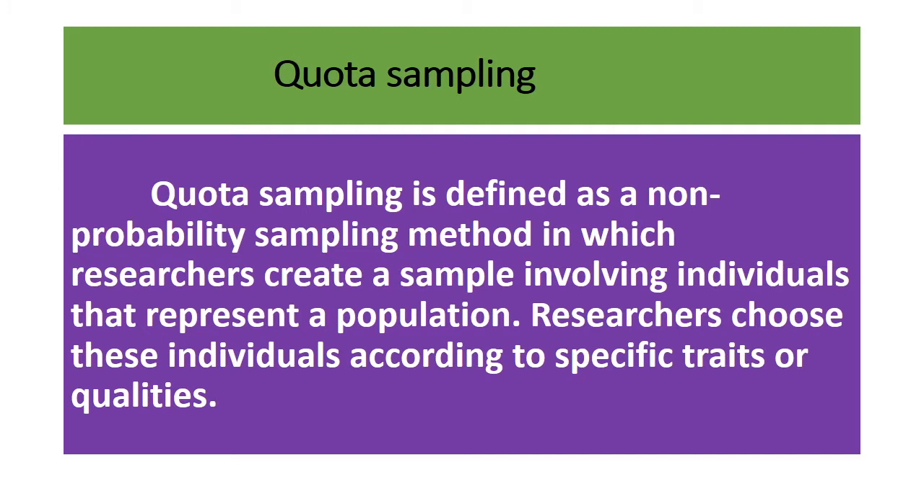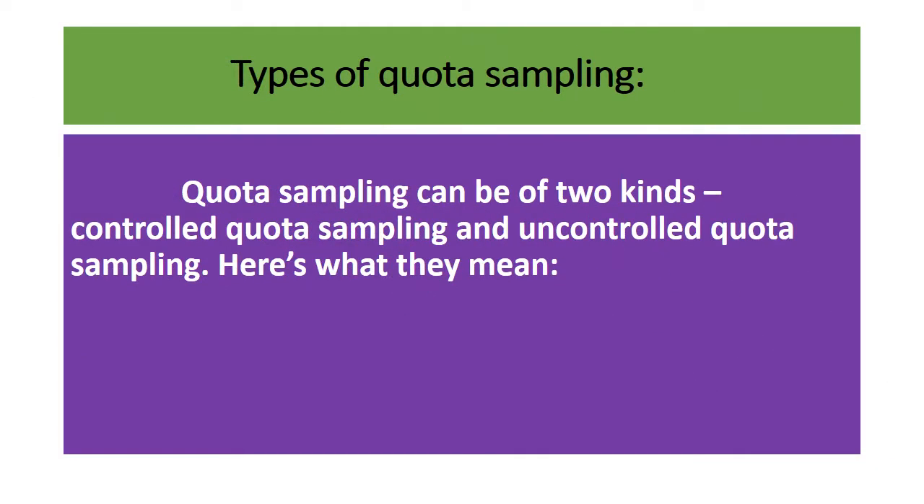So here, the researcher ensures the equal or proportionate representation of subjects depending on which trait is considered on the basis of the quota. And for the basis of the quota, usually we will see age, gender, education, race, religion, and socio-economic status. There are two types of quota sampling, that is controlled quota sampling and uncontrolled quota sampling.